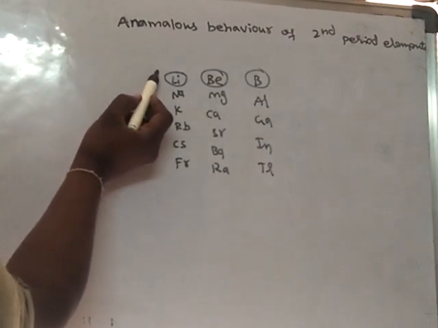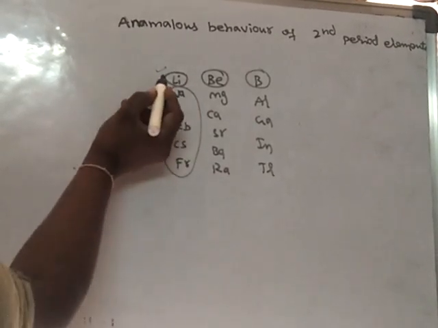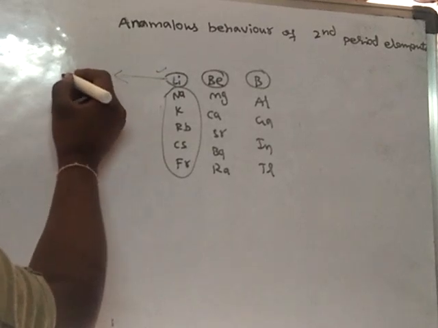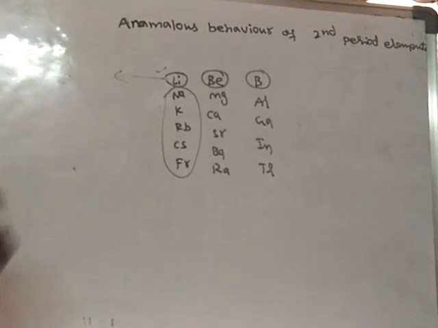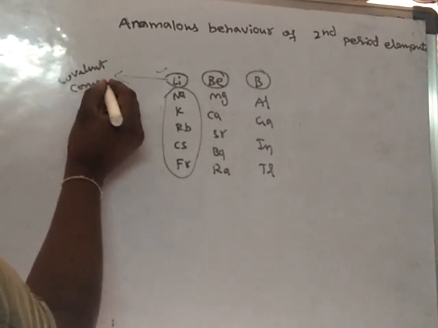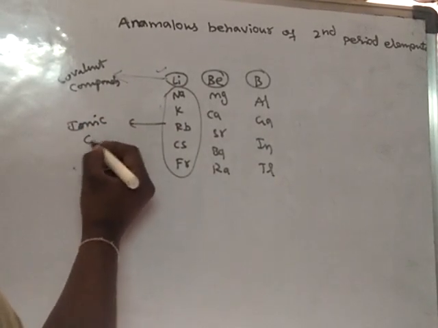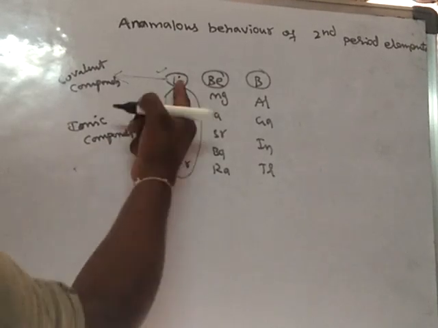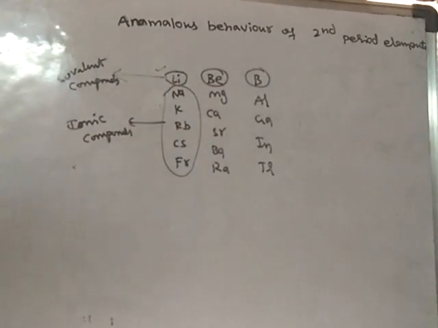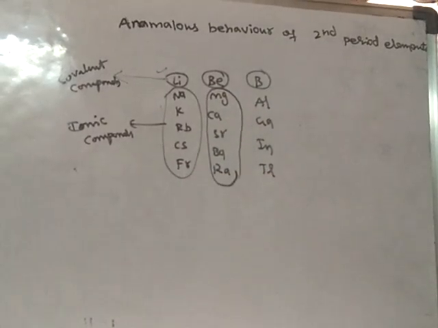The behavior of lithium is different from the other members of this group. For example, lithium will form covalent compounds, whereas all the others form ionic compounds. In the same way, beryllium also will form covalent compounds, whereas all other members of its group form ionic compounds. So like this.